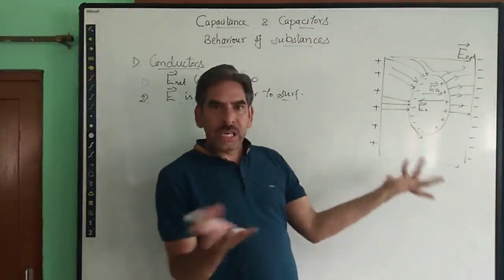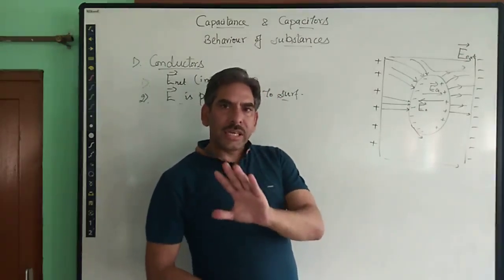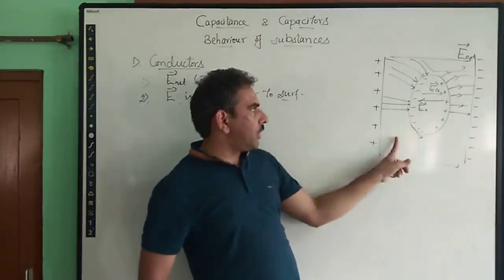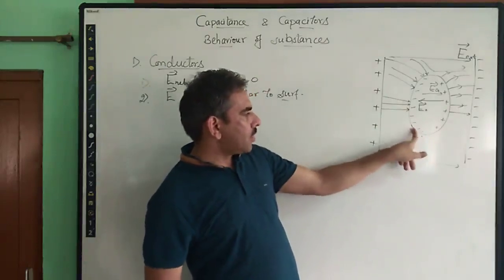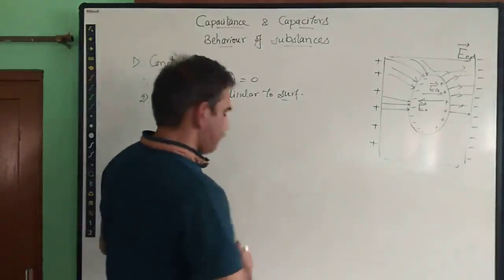So there will be no electrostatics here. So whenever we talk about electrostatics, charges which are at rest on the surface, that means electric field should always be normal to the surface and it should not be at any other angle, right?